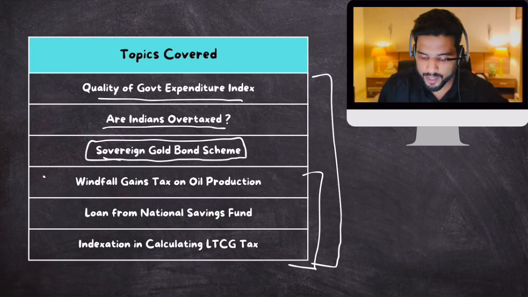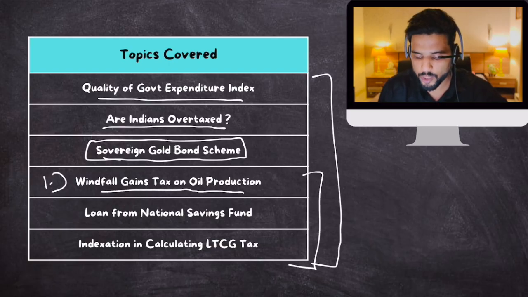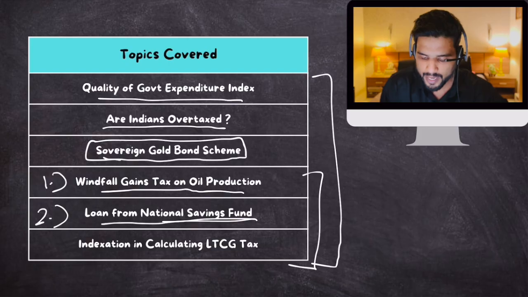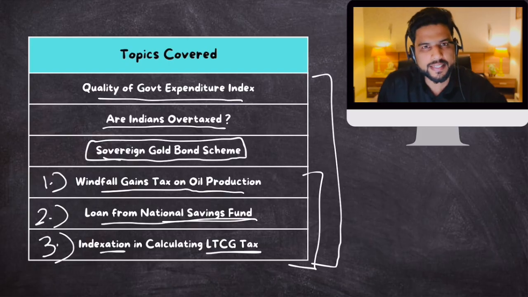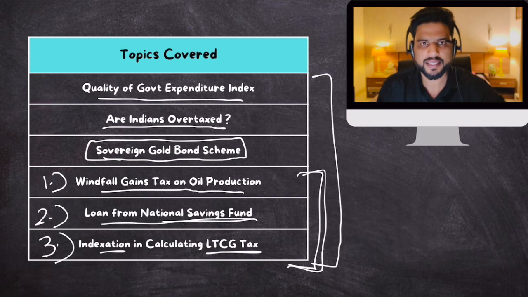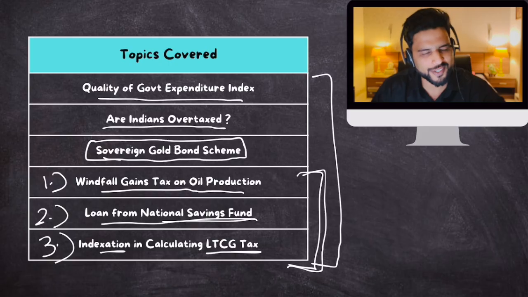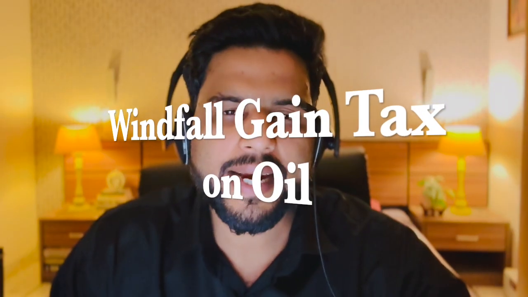Number 1 among them would be windfall gain tax on oil production. Number 2 would be loan from National Savings Fund. What is National Savings Fund? Small Savings Fund. And number 3, indexation in calculating LTCG tax. LTCG stands for long-term capital gain tax. So these are the 3 topics that we are going to cover today. Let's start discussing them one by one, starting with windfall gain tax